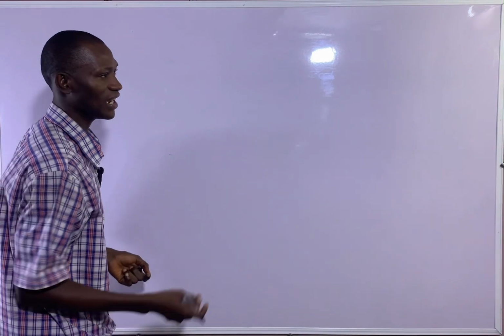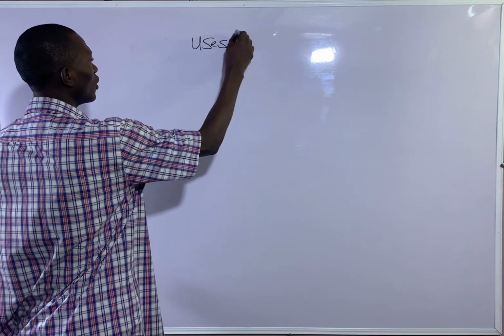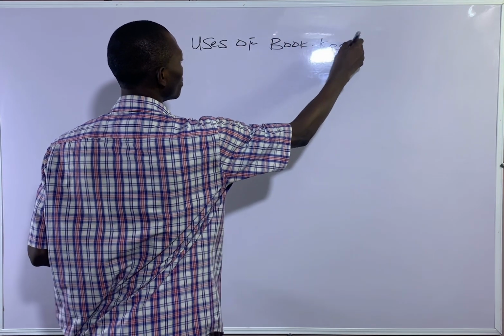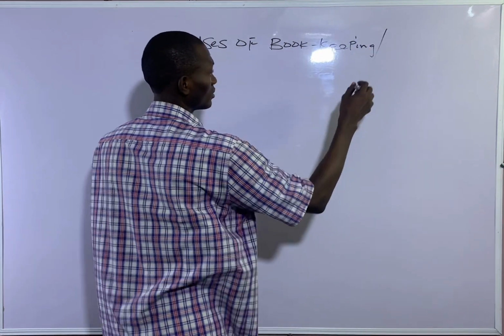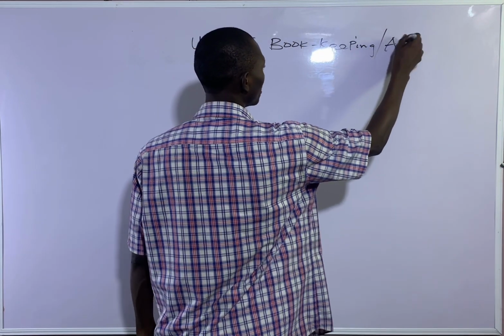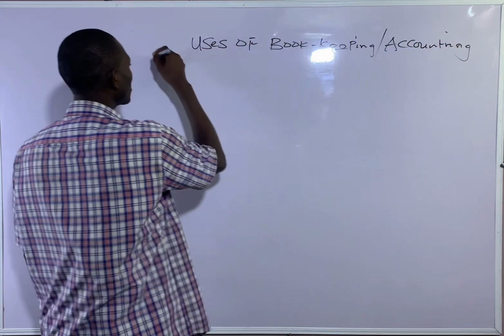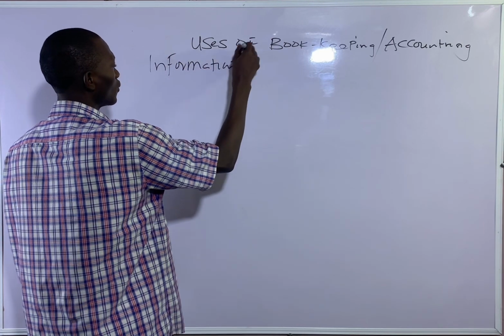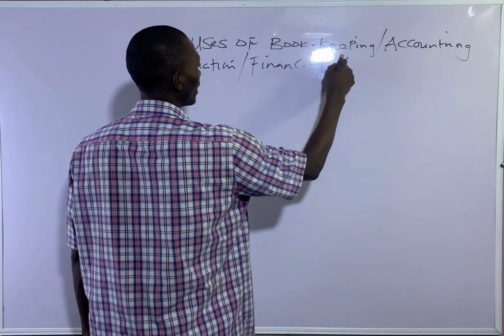Let's say it's about 5 or 7 uses of bookkeeping, accounting information, or financial accounting.